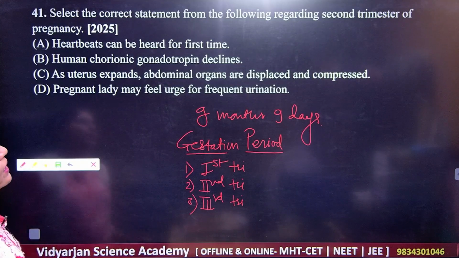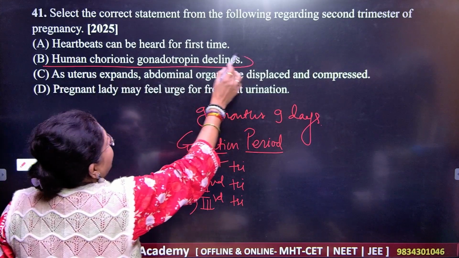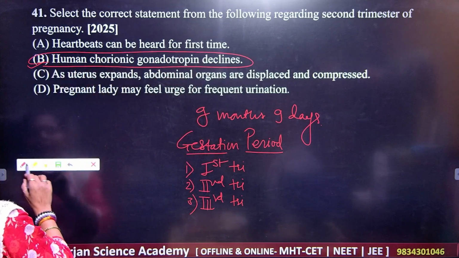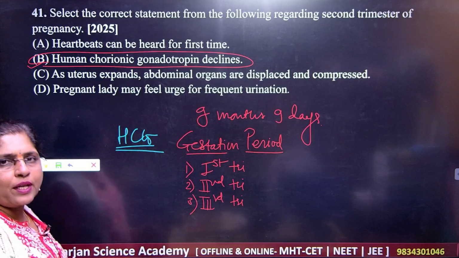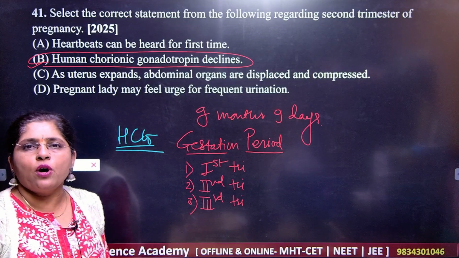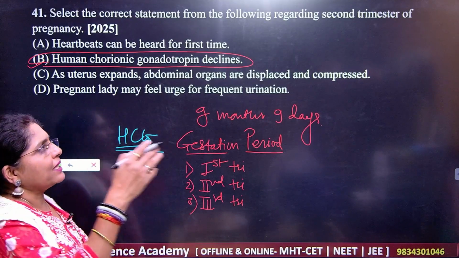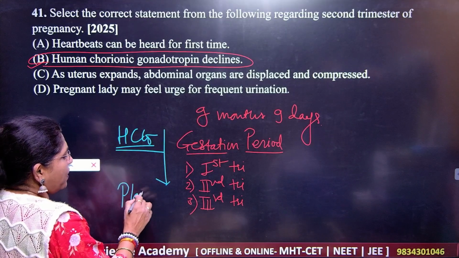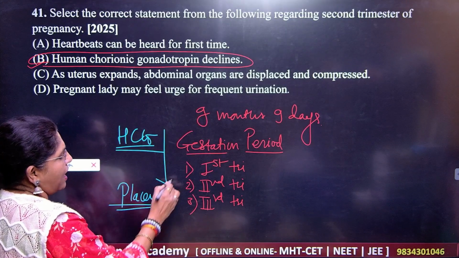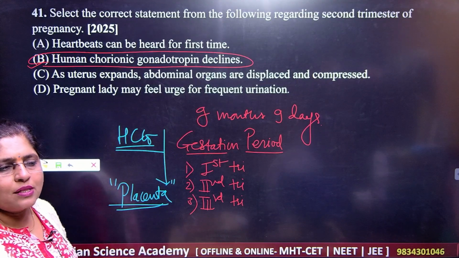So what should be your answer? They are telling us which is the correct statement here. So you have human chorionic gonadotropins, these are going to decline. You know that. What is this HCG? HCG is a very important hormone, human chorionic gonadotropin. It is there in the first trimester period, and as we have the second trimester period here, this is going to decline because henceforward you have the formation of the placenta, and placenta will give you all possible nourishment for the developing embryo inside the uterus.